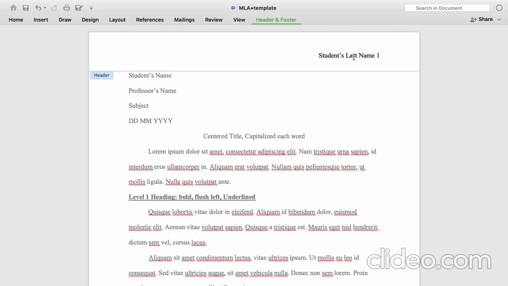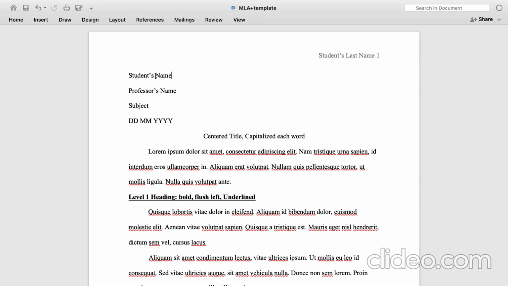Starting with the last name, you have to write your last name here in the header. If you are a student, you can write your own name while doing your assignment, or in case you are a writer doing a student's assignment, you can simply leave this as it is. Here there will be the student's name, professor's name, subject, and date. With this format, you will have to write the date first, then month, and then year.